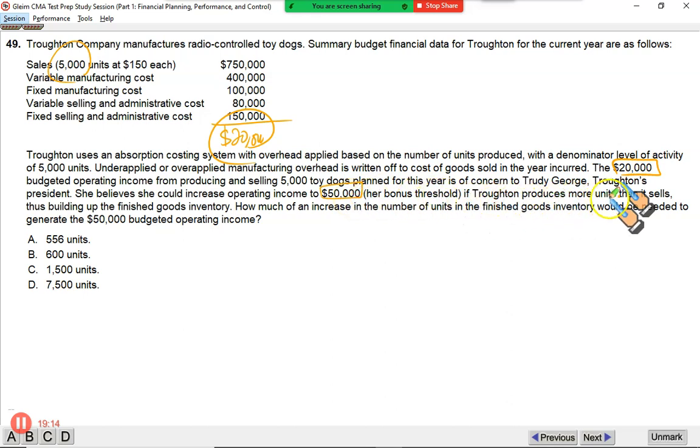If Trouton produces more units than it sells, she knows that she can only sell 5,000 units, but she will deliberately produce more. She will deliberately produce more so that the fixed cost right here, more and more fixed costs can be transferred into closing stock, and this will increase your gross profit, right? So Trudy George, she wants to raise the profit up to $50,000. How she will do it? If Trouton produces more units than it sells.